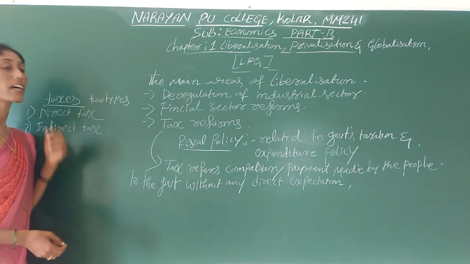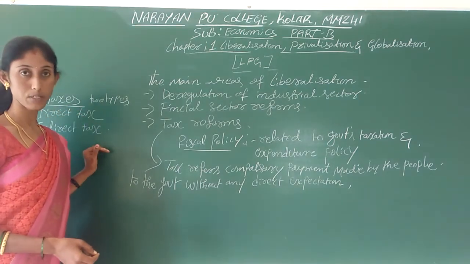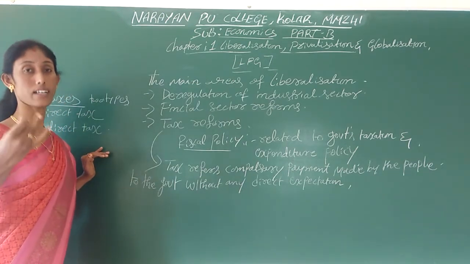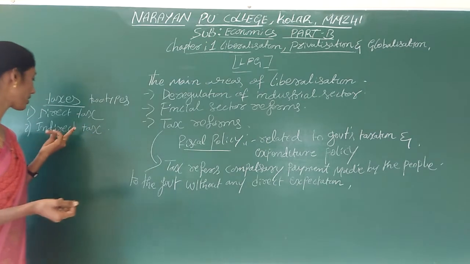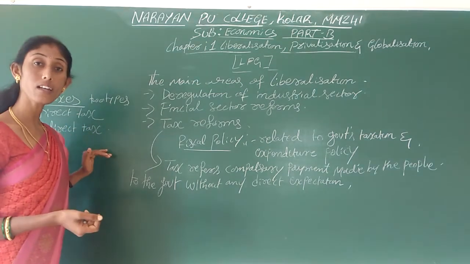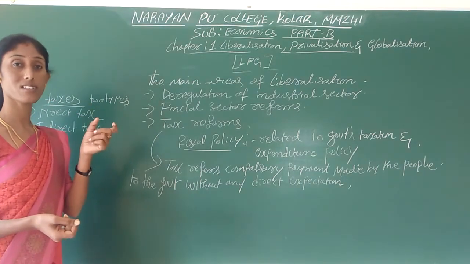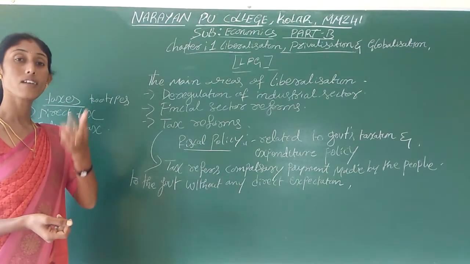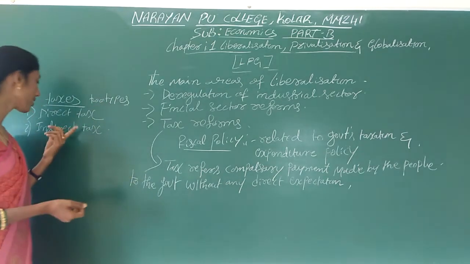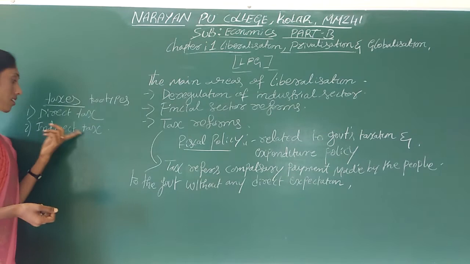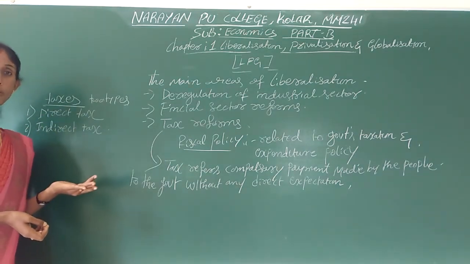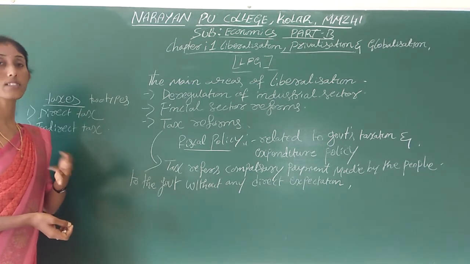Okay. Here under the direct tax there are so many examples, such as income tax, corporation tax and so on. And next, indirect tax means the taxes which will be levied on goods and services, or simply we can call them the taxes levied on commodities. Under the indirect tax there will be sales tax, VAT, custom duties, export duties and all.